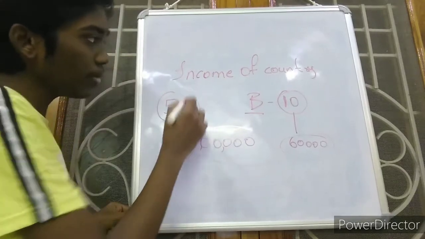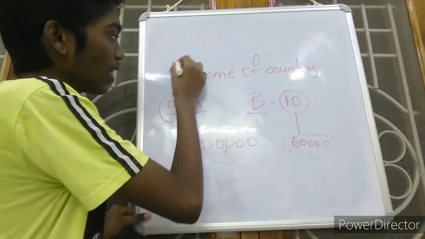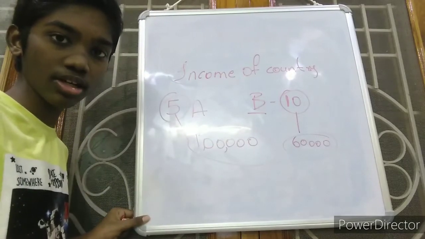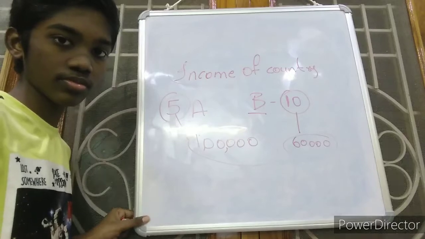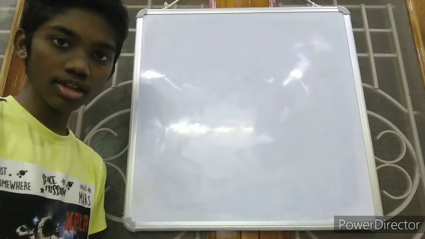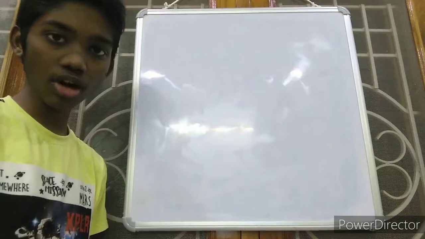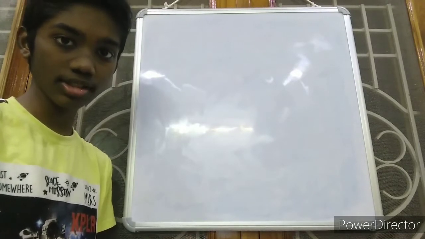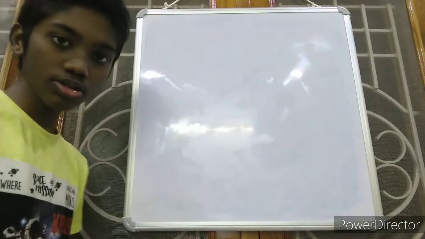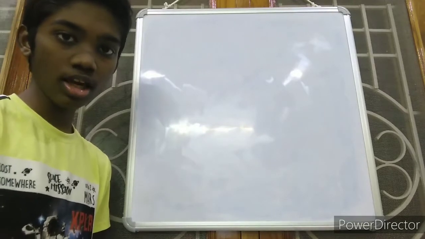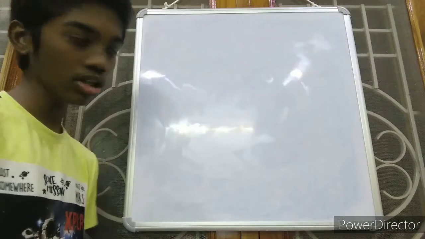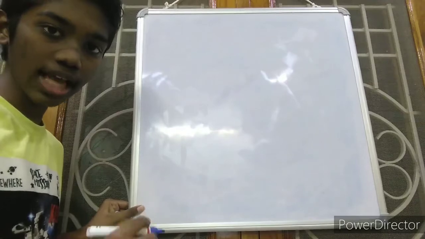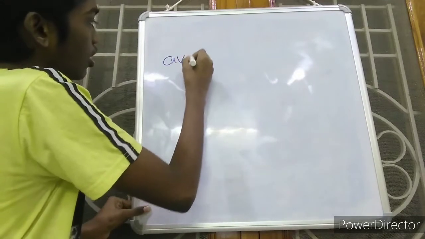That's why many were not satisfied with the process of classifying the countries on the basis of income. Now let us see what changes were made in the World Development Report. As we discussed in the previous example, the problem is only with the population, not with the income. The population is less and the income is more, or the population is more and the income is less. So some changes were made by the World Bank in the World Development Report. The changes are that they are calculating an income called the average income of the country.